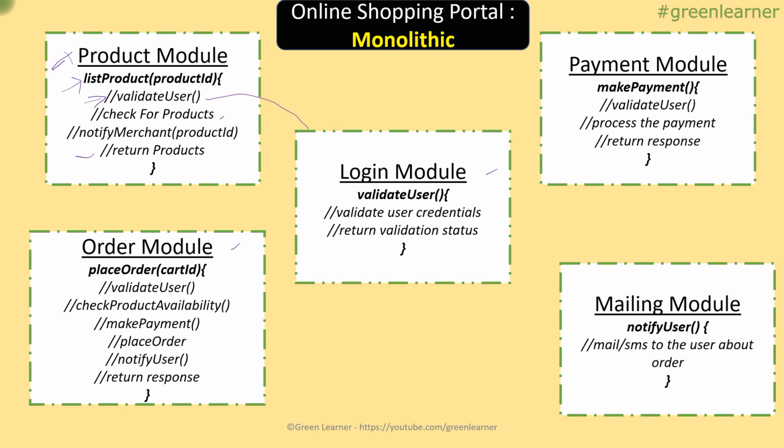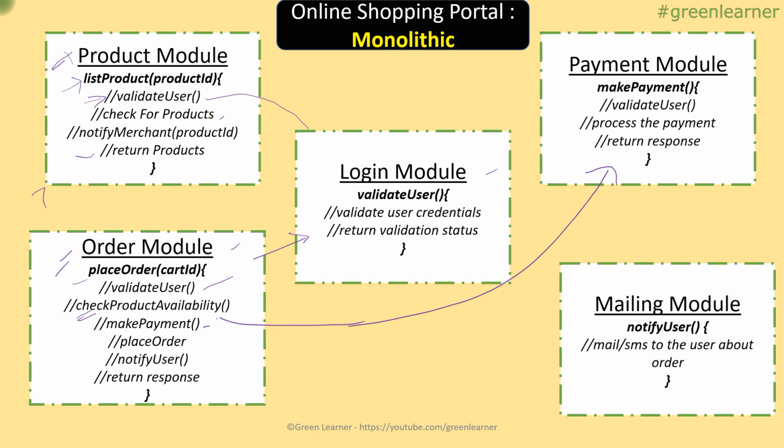In the same way, when we have the order module, we call the place order method. It is calling validate user directly from the login module, and then it is calling the availability of the product from the product module, and then it is making the payment by calling the payment module. And all of this is happening through direct method calls among the modules.